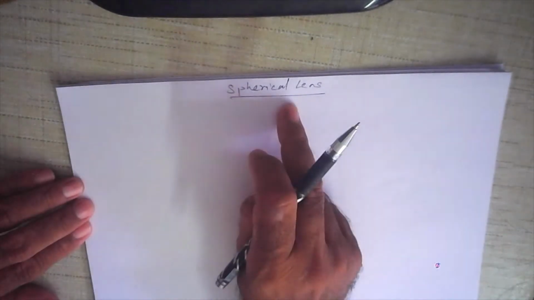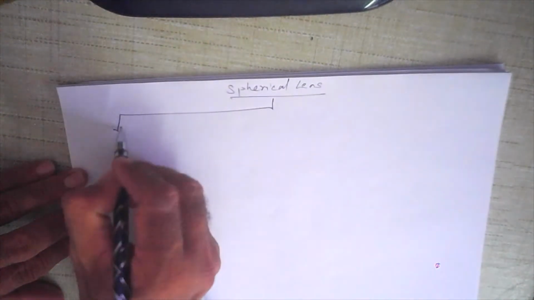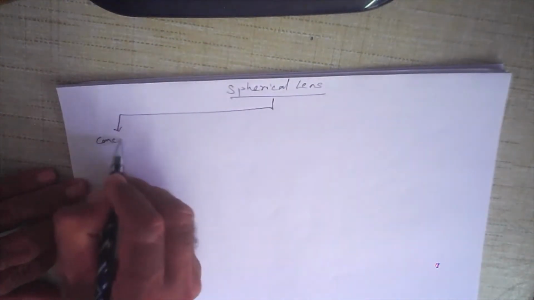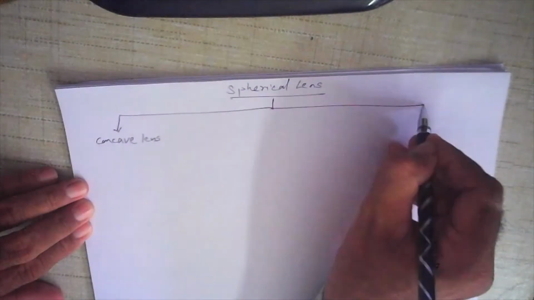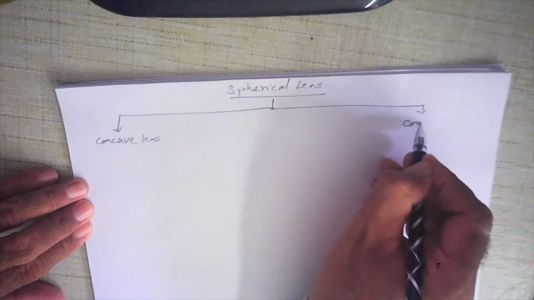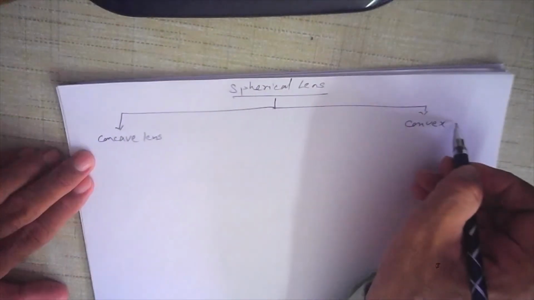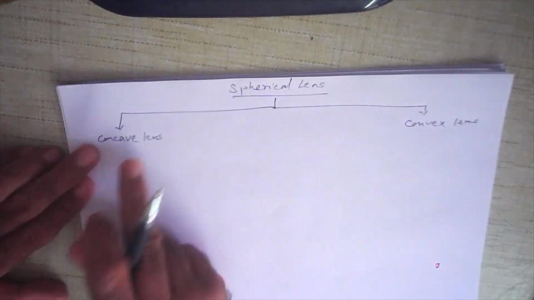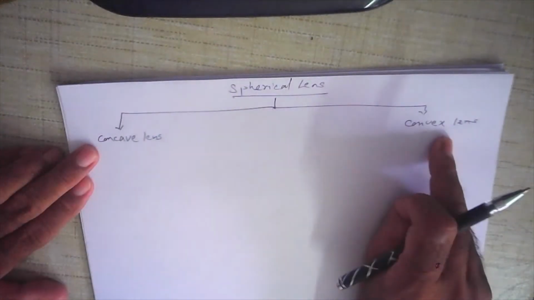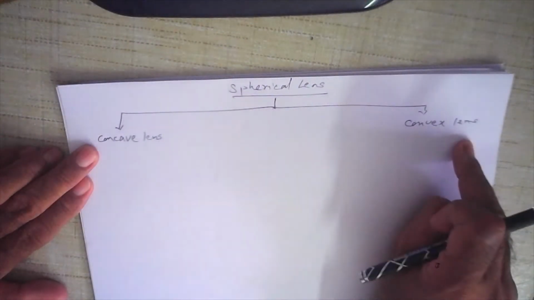In the same way, there are two types of lenses. One is called the concave lens, and the other one is called the convex lens. Just like we have concave mirror and convex mirror, in the same way we have concave lens and convex lens.